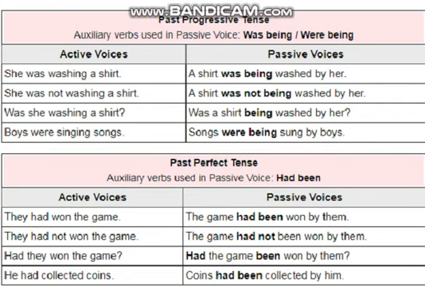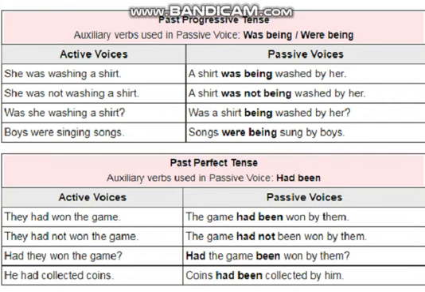Had they won the game? So here we would be applying the same rules, just as it is an interrogative or question sentence, so the helping verb would come at the start of the sentence. Had the game been won by them? So here again you can see had at the start of the sentence, then the game, which is the subject, then been, another part of the helping verb, then third form of verb won, then this word by, and then them. And don't forget to mark this question mark at the end.